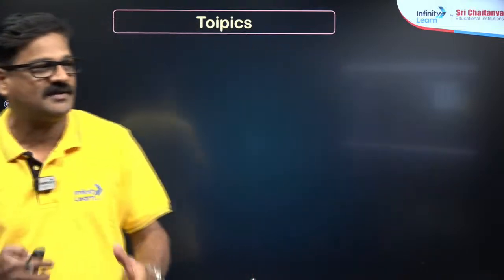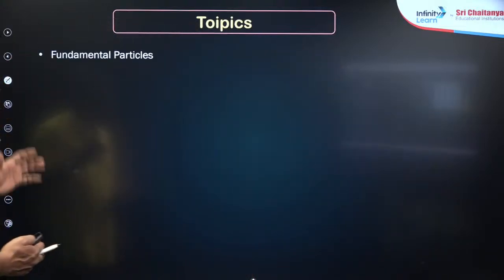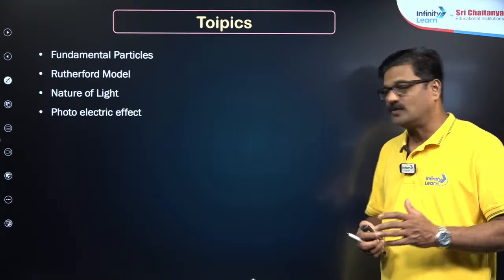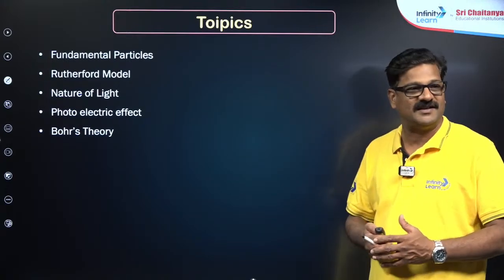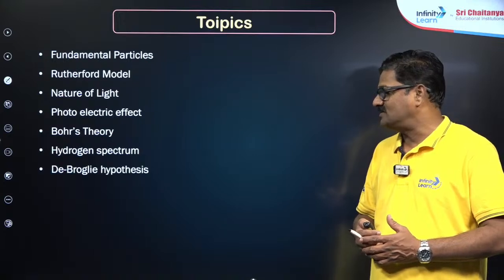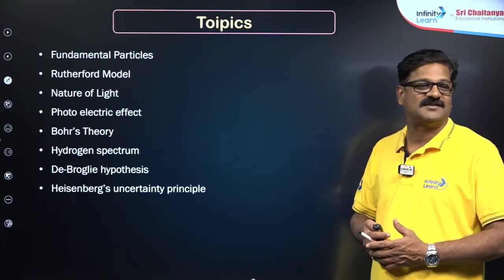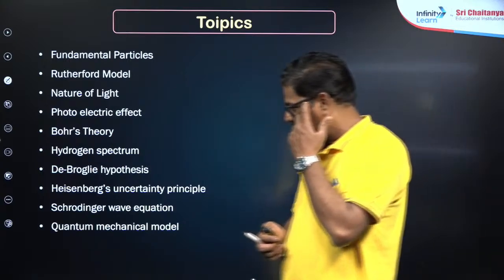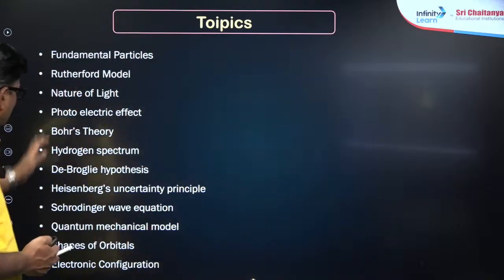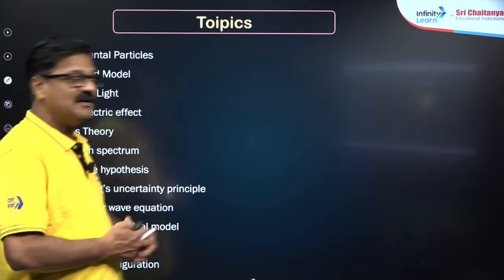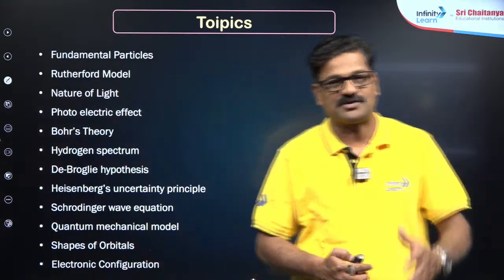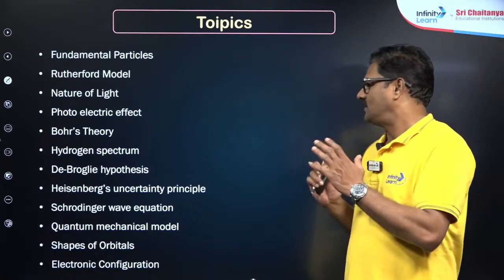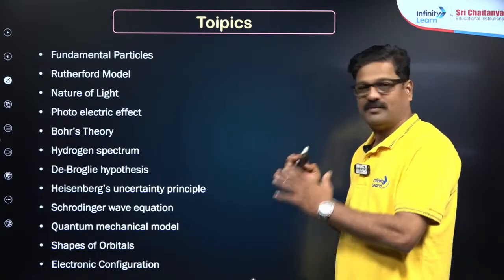Without delay, I just want to put into your mind the concept of structure of atoms. What are the actual topics that you study in the structure of atoms? Fundamental particles, Rutherford model, nature of light, photoelectric effect, Bohr's theory, hydrogen spectrum, de Broglie concept, Heisenberg uncertainty principle, Schrodinger wave equation, quantum mechanical model, shapes of orbitals, and finally electronic configuration. These many topics are there. You are definitely going to get a question from this particular chapter. I want to take 2 sessions to conclude the various models and topics from these.